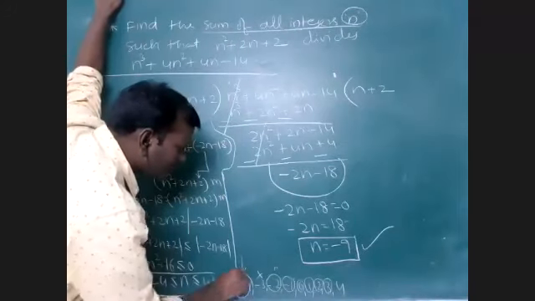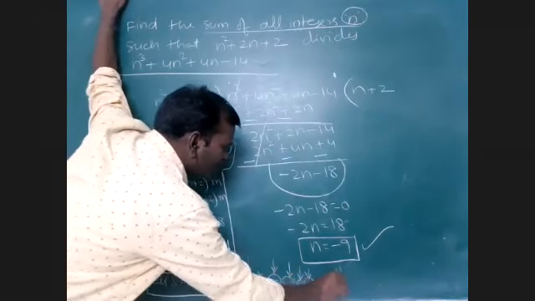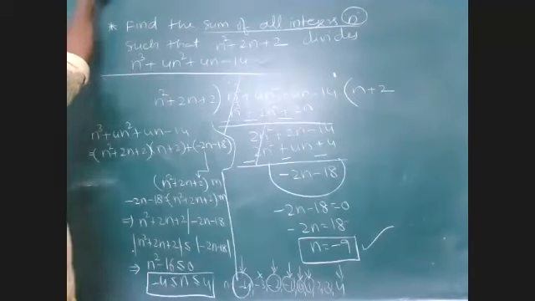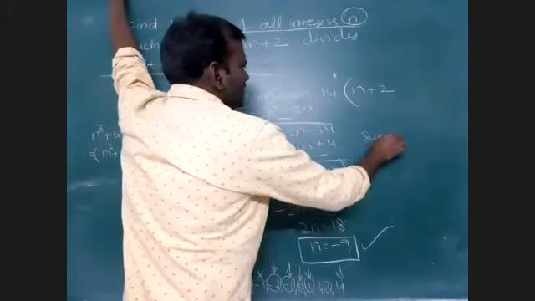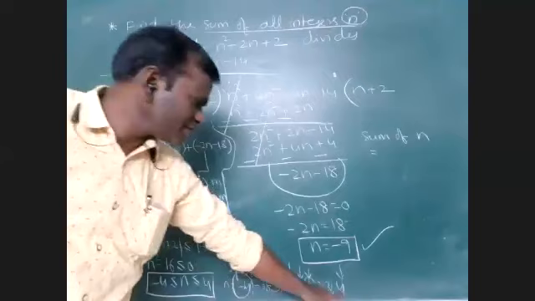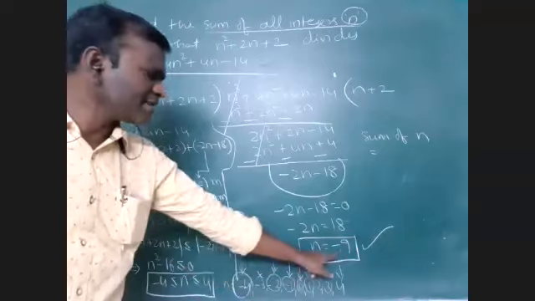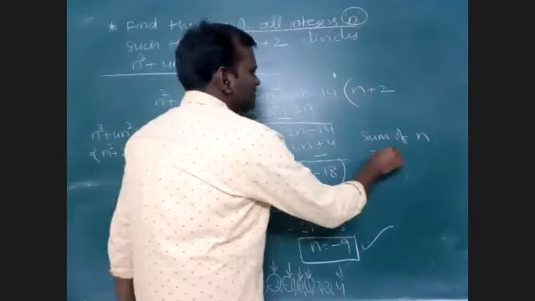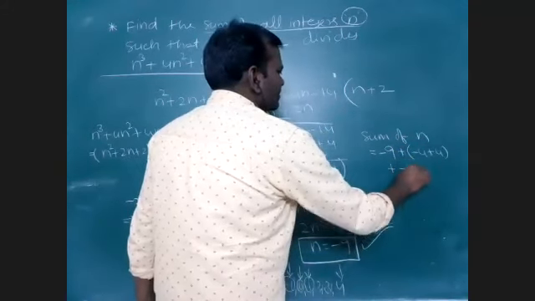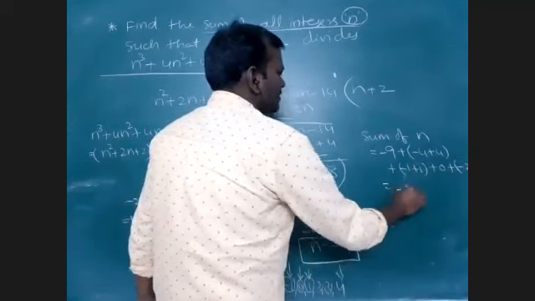Only minus 4, minus 2, minus 1, 0, 1 and 4. These are the possible values here. Remaining values are not possible. So what is the required sum? Sum of all possible n values: minus 4 and plus 4 is 0 only, minus 1 plus 1 also 0. Here minus 2 will be left, here minus 9 will be left. So minus 9 plus minus 4 plus 4 will be 0, plus minus 1 plus 1 will be 0, plus 0 plus minus 2. That means the answer will be minus 11.